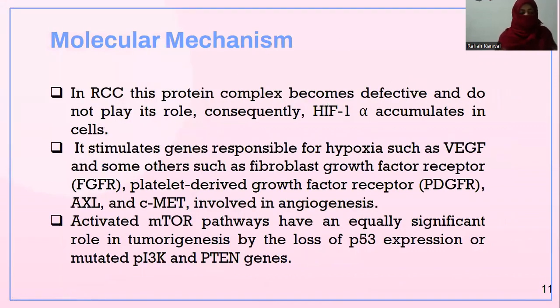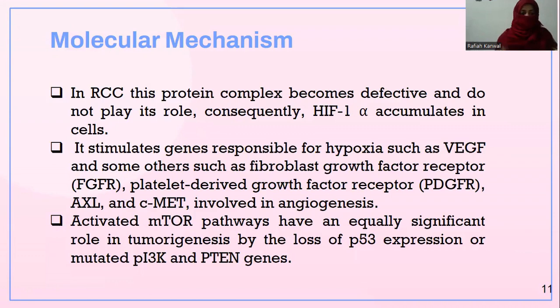In RCC, the VHL protein complex becomes defective and does not play its role. Consequently, HIF alpha accumulates in cells. It stimulates the genes responsible for hypoxia, such as VEGF, and some others, such as fibroblast growth factor, platelet-derived growth factors, receptors, and AXL and c-MET involved in angiogenesis. These factors and receptors are utilized by different factors that bind to them at the blood vessel and promote angiogenesis.